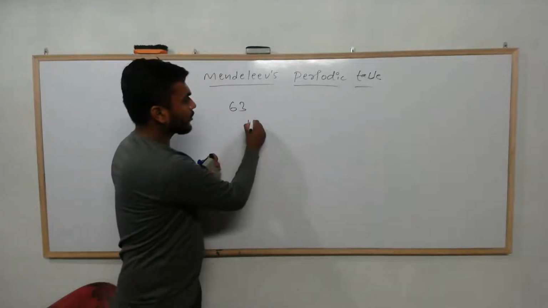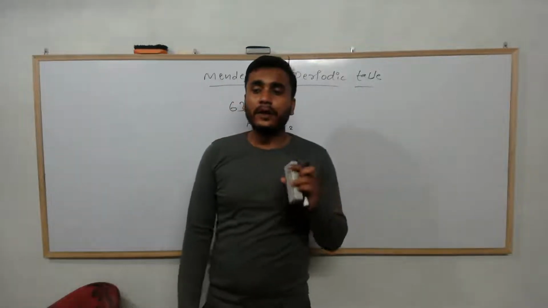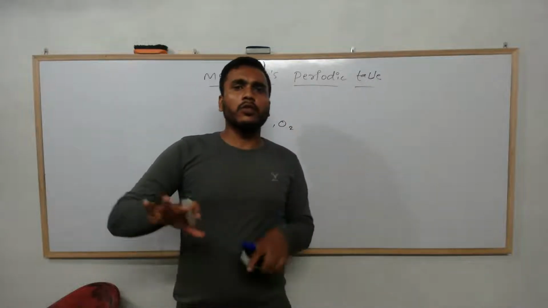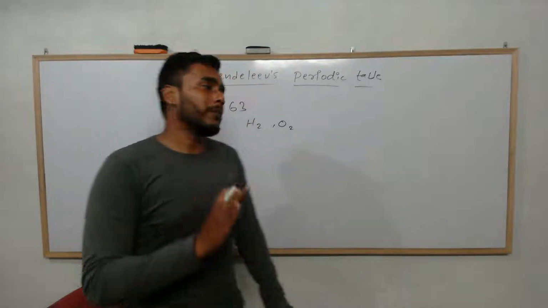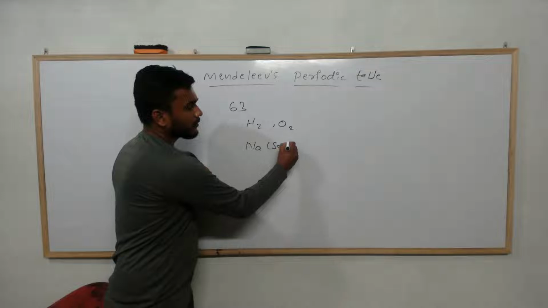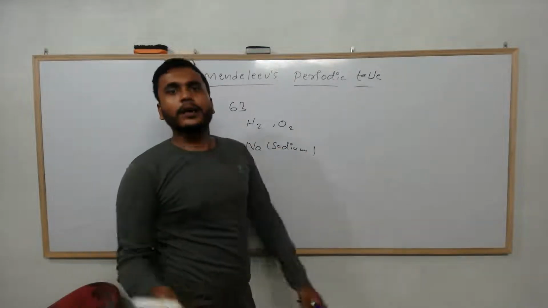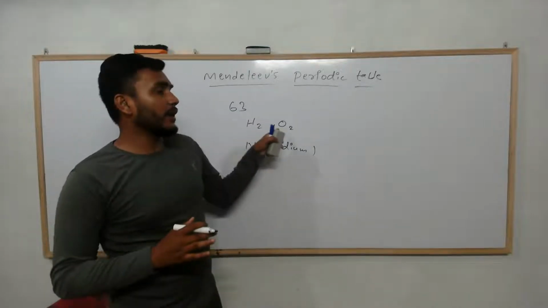He took hydrogen and oxygen. Hydrogen and oxygen are very reactive elements, right? Here, almost all सबै elements react गरेर केही compound बनाउन सक्छ. Example, if we take this, this is sodium, right? What he did was he studied different elements with hydrogen and oxygen.